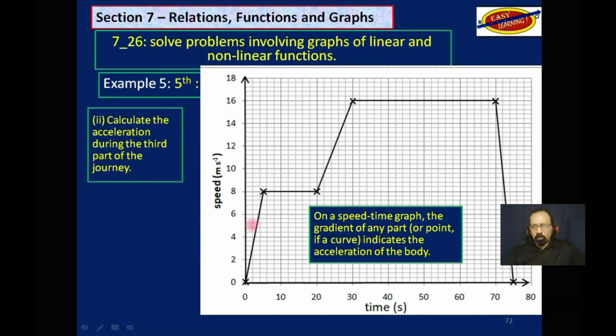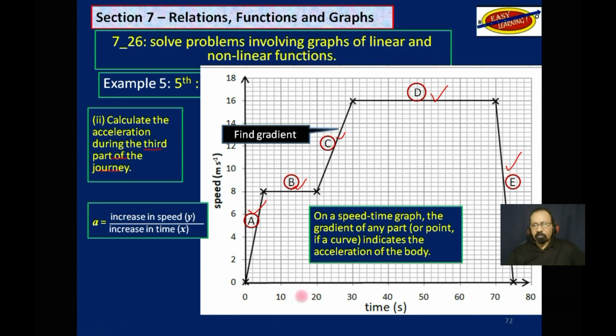So let's call this first part here A, this second one here B, that one C, that D, and this over here E. What you want to find is the gradient at C. C is the third part of the journey. That's what we want to find, the gradient. Recall, gradient is increase in y over increase in x. Y here is speed, x is time. So we draw a right triangle there.